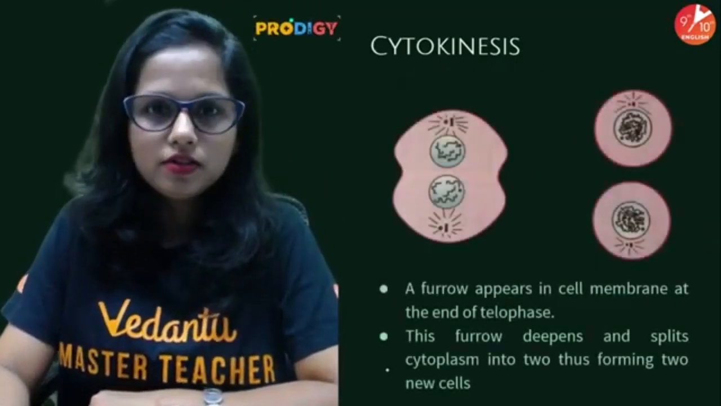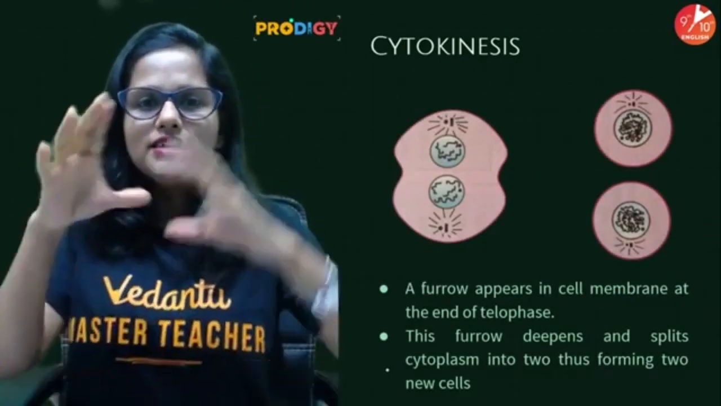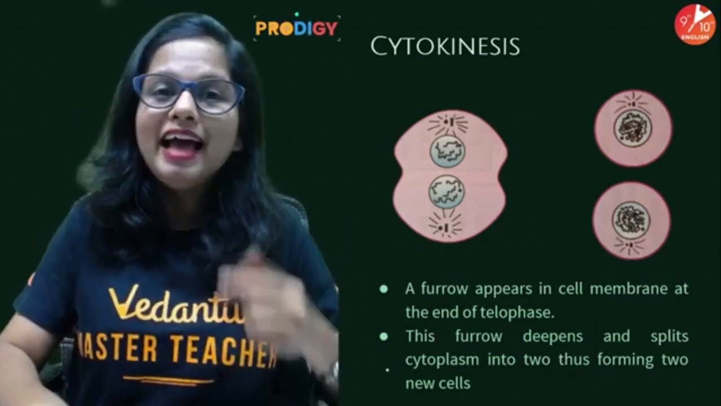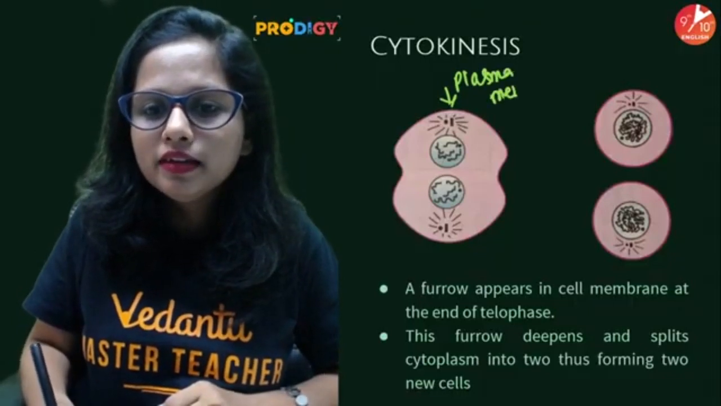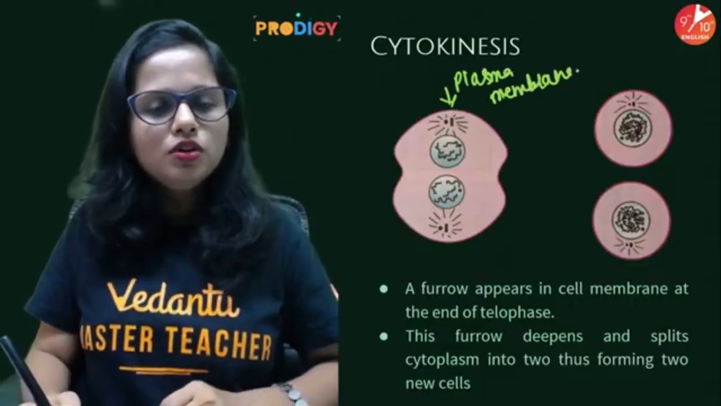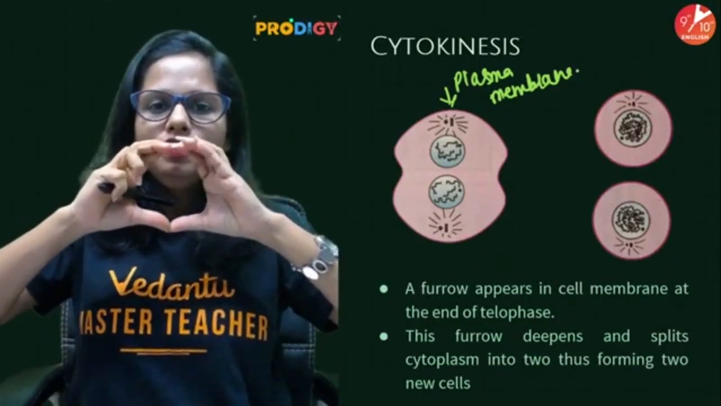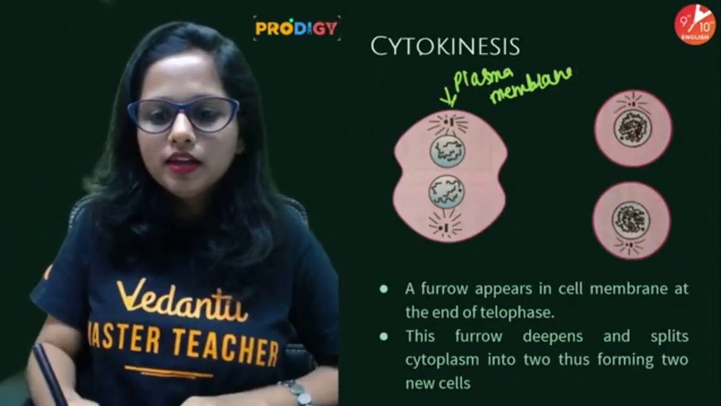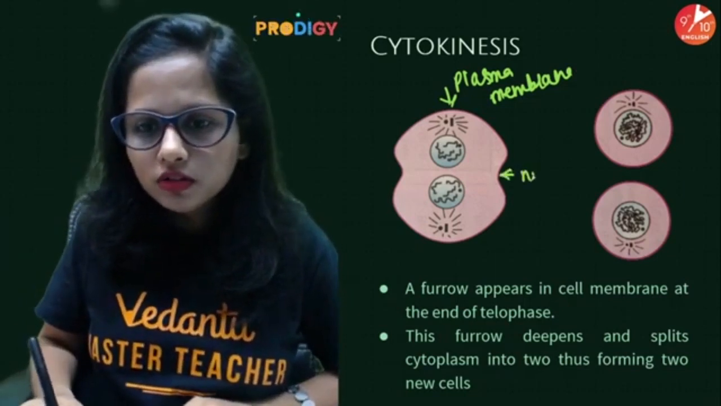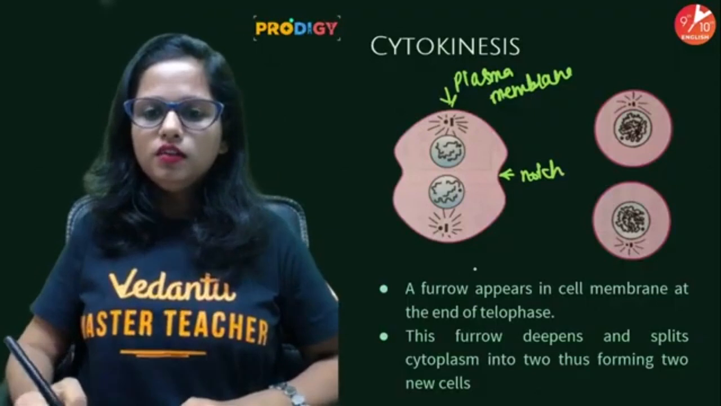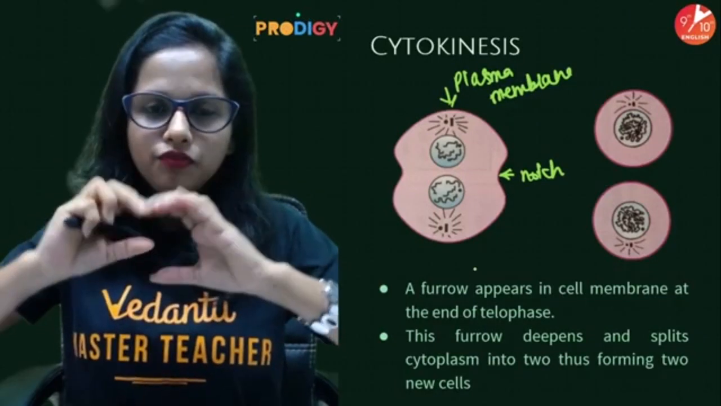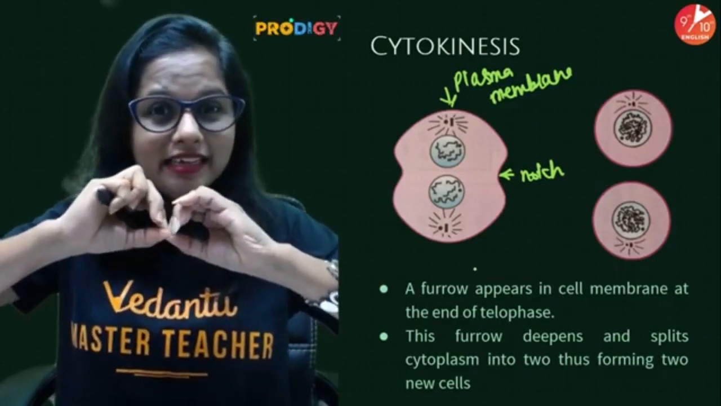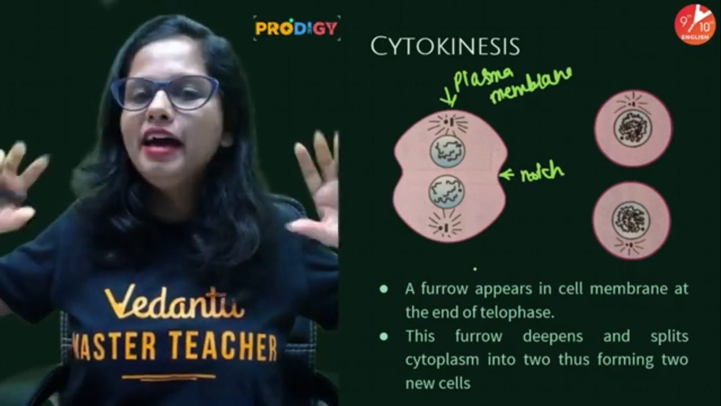So what exactly happens in cytokinesis? In cytokinesis, the cell has to divide. In an animal cell, the plasma membrane is very flexible, that you know. So in the plasma membrane, a notch is formed. Can you see the notch formation? A furrow is formed. The furrow deepens gradually, and it splits the single parent cell into two daughter cells.